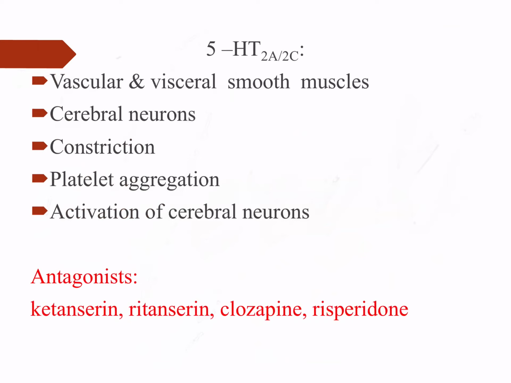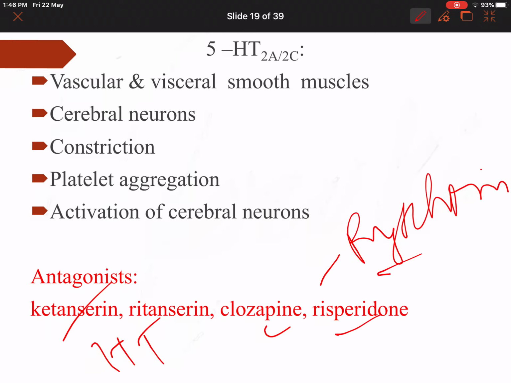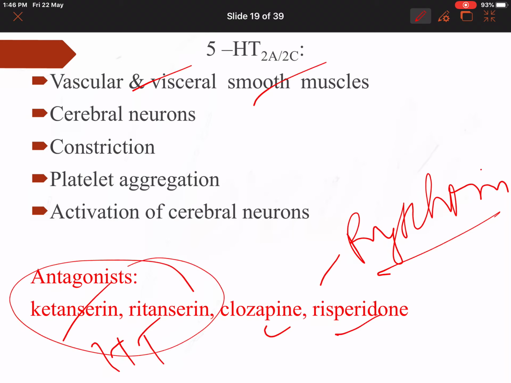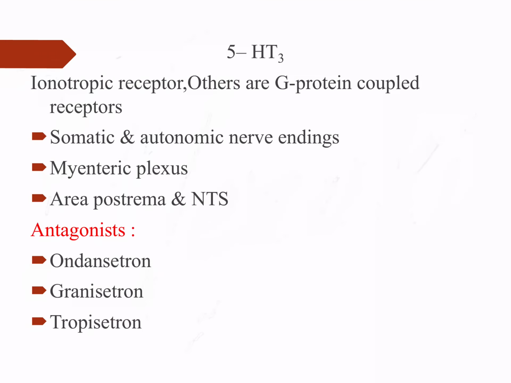These antagonists are cinanserin, ritanserin, clozapine, risperidone. Where is cinanserin used? It's used in hypertension. Clozapine and risperidone are used in psychosis, which is drug resistant. Vascular smooth muscle contraction causes hypertension, which is going to be reduced by cinanserin because it is an antagonist. Clozapine and risperidone act on the cerebral neurons. They cause vasoconstriction. Hence they are going to decrease psychosis. They are going to be used in drug resistant psychosis.